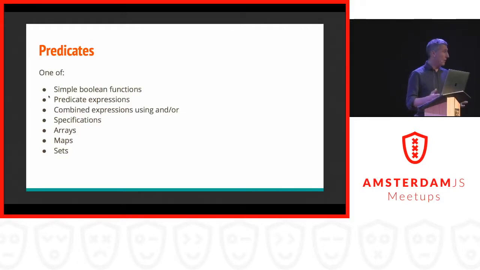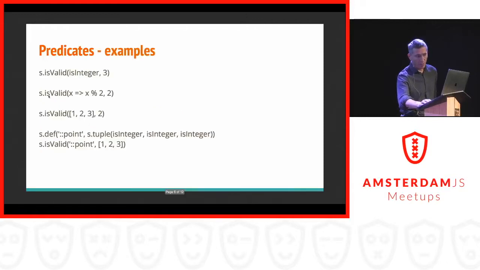So a predicate can be a very simple Boolean operator or Boolean function. It can also be a more complicated predicate expression. It can be a combined expression, so you can combine different predicates using AND or OR, so you can compose a whole hierarchy of specifications. I use the words predicate and specification a bit loosely. Predicate is basically the overarching principle, and specifications are the actual specifications that can have a name in Speculaas. Arrays, maps, and sets, even though these are data structures, can also be used as predicates. And I will give some examples of that next.